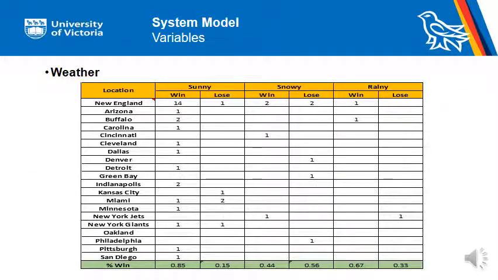Third variable, weather. In our model, closed stadiums will be treated as a sunny day since the conditions are identical. Cold days and snowy days will be considered the same, as long as the temperature is below 0 Celsius degree. Windy days will be considered as rainy days since they both make gaming conditions very complicated for both local and guest teams. The table above shows the statistics of our team in different weather conditions.